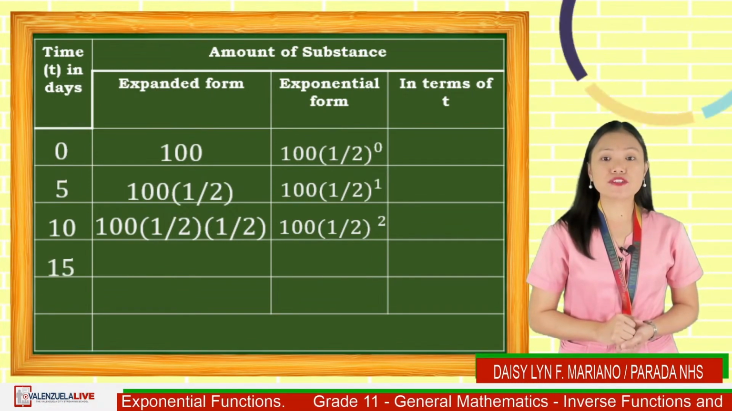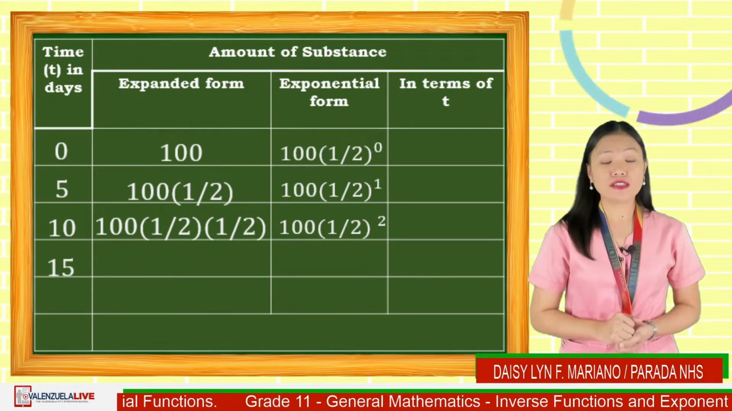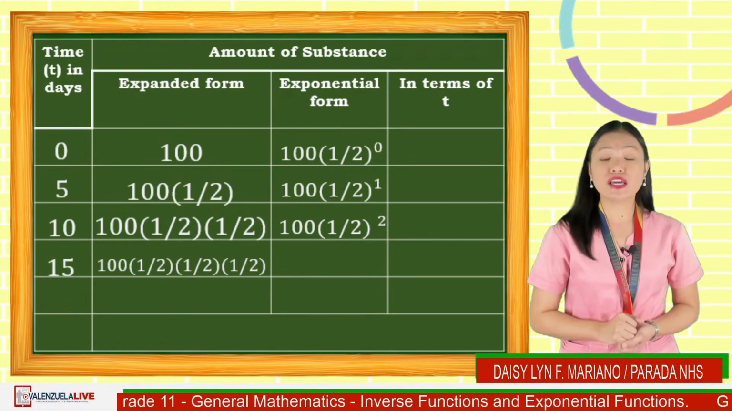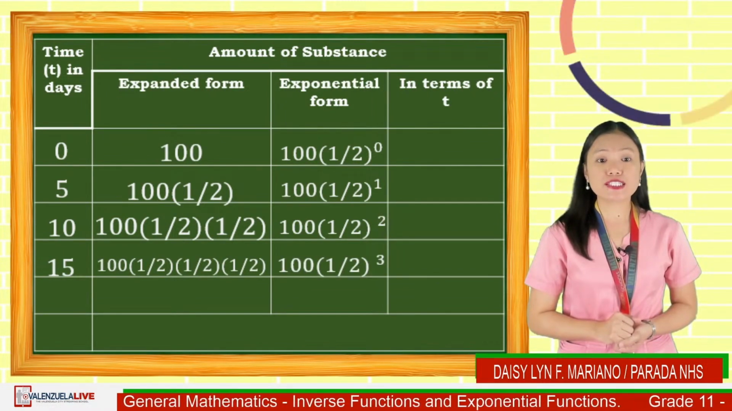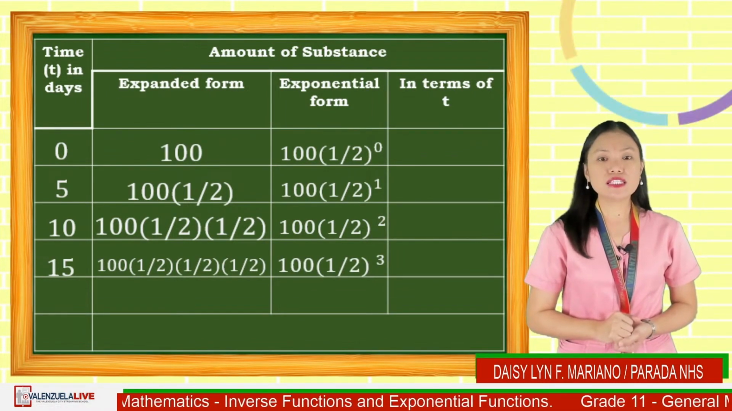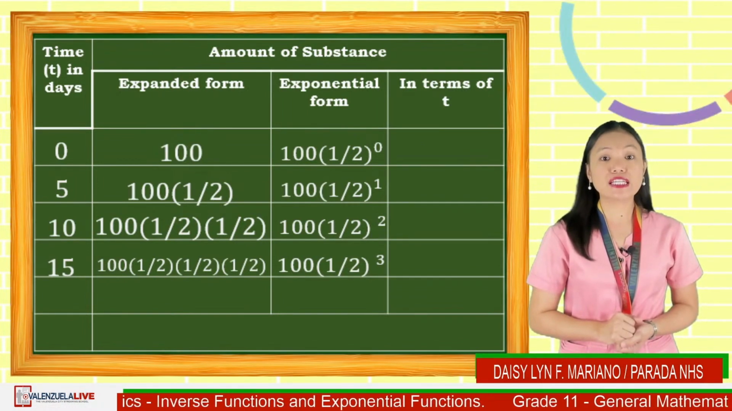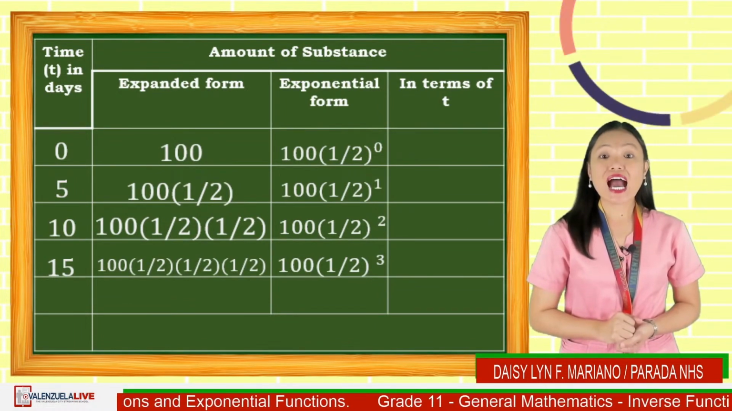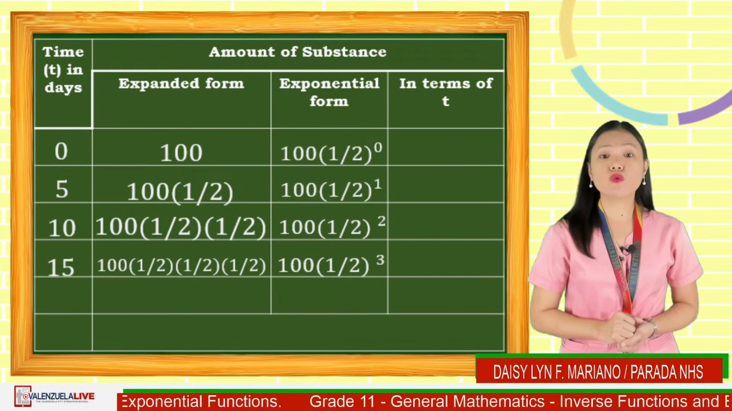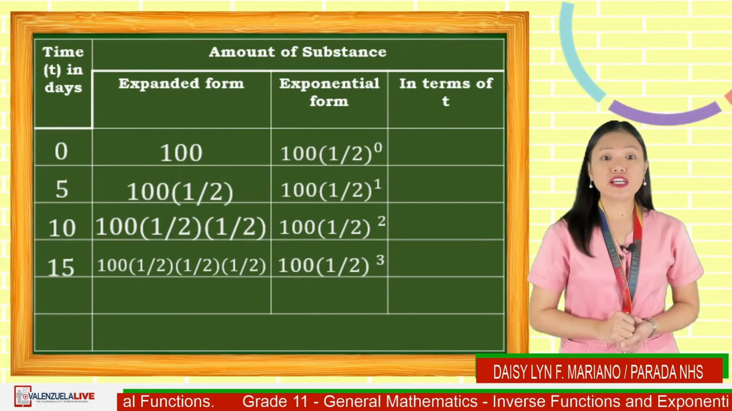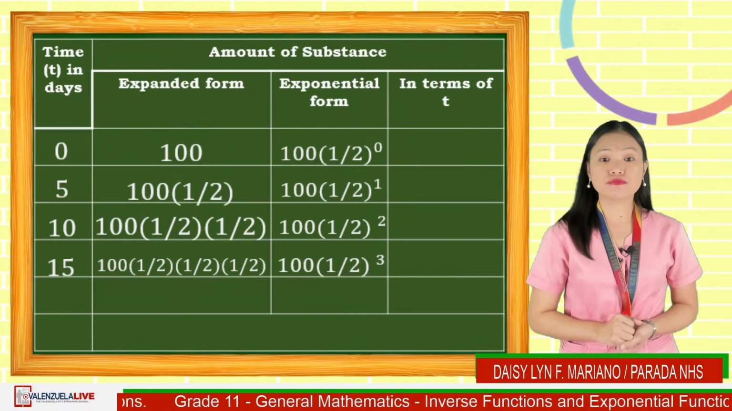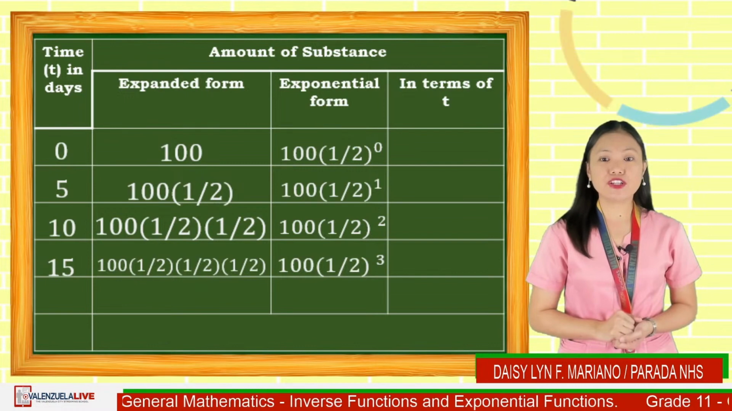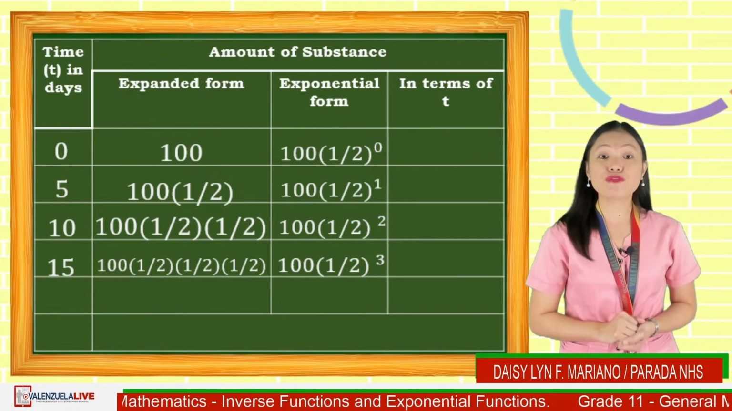Adding another 5 days will make it 15. The amount of remaining substance for this day is 100 times 1/2 times 1/2 times 1/2. And this again is equivalent to 100 times 1/2 raised to 3. Now, let us fill in the amount of remaining substance in terms of t by observing the exponents in the third column. How could we get the exponents 0, 1, 2, and 3, considering our time as 0, 5, 10, and 15? Good job! By simply dividing the number of days in the first column by 5.